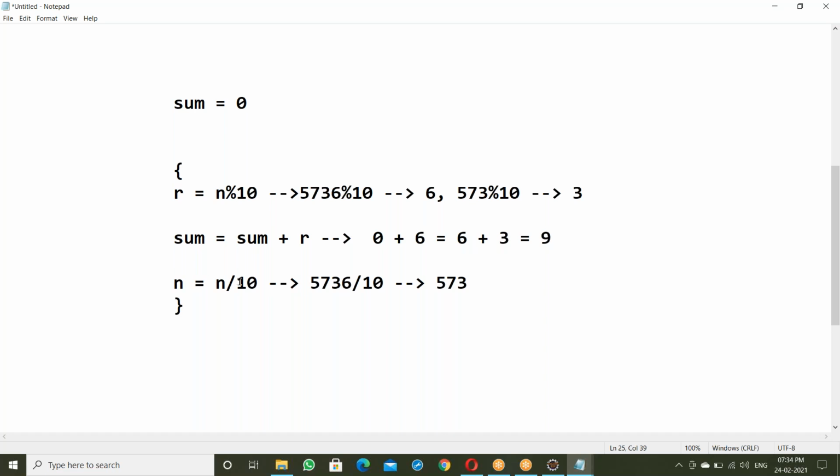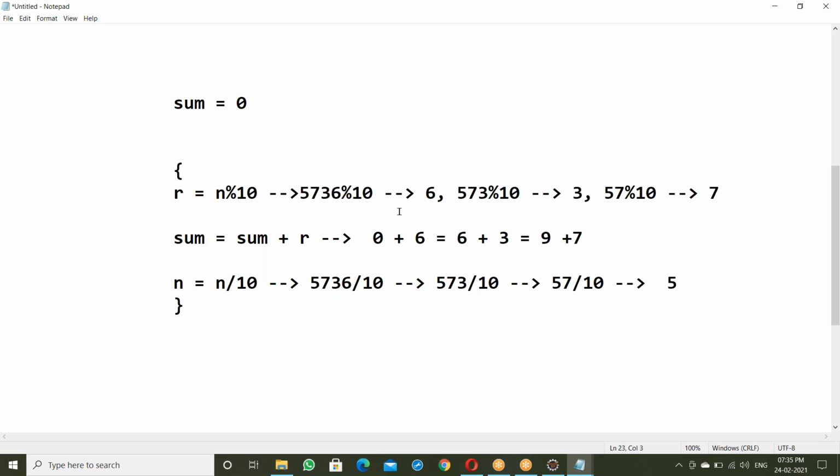After getting 9, n equal to n by 10, that means 573 by 10. Now we get 57. Go to the starting again: 57 mod 10, the remainder is 7. Add that 7 to the sum. Then n equal to n by 10: 57 divided by 10 is 5. So we get 5.